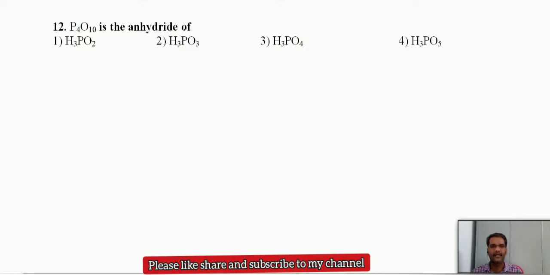P4O10 is the anhydride of which acid? Just hydrolyze P4O10 and we get phosphoric acid. So we can say that P4O10 is the anhydride of phosphoric acid.